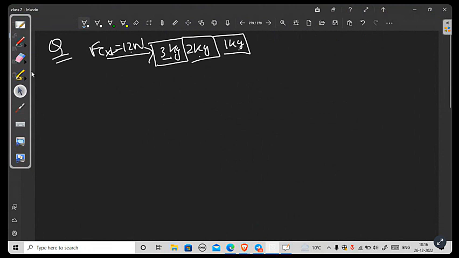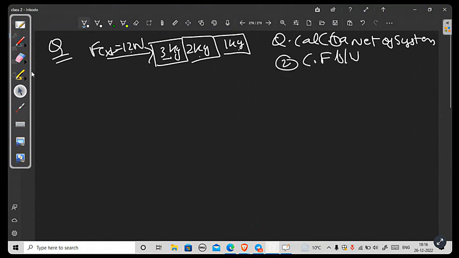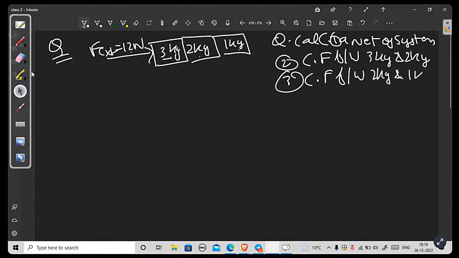So you have to calculate everything. First, calculate the acceleration of the system, A net, the net acceleration of the system. Second, calculate the contact force between 3 kg and 2 kg, and then third, calculate the contact force between 2 kg and 1 kg block.